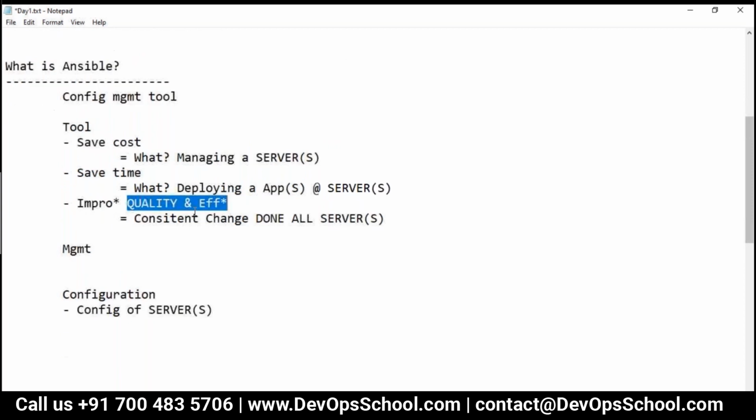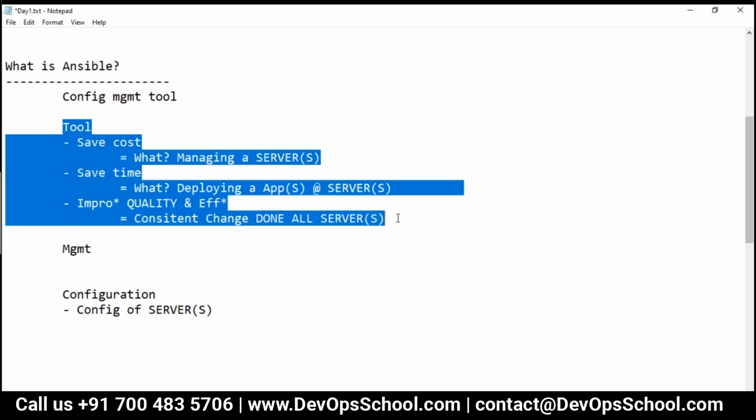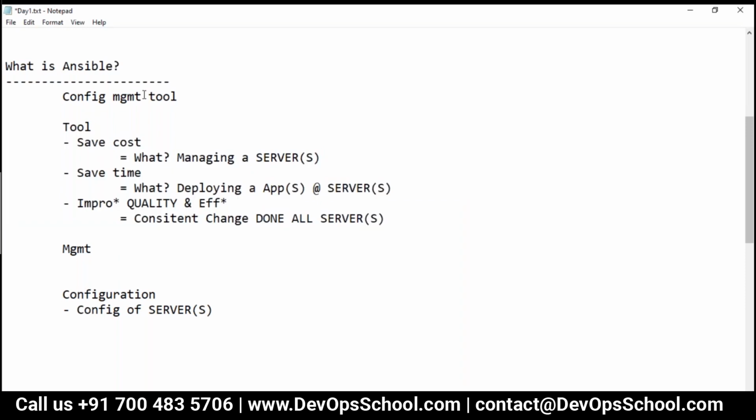So the question was, what is Ansible? What we understood so far is that Ansible is a tool giving you this many advantages for managing the configuration of servers.